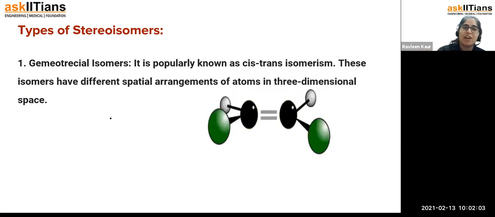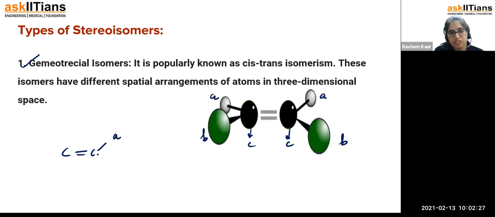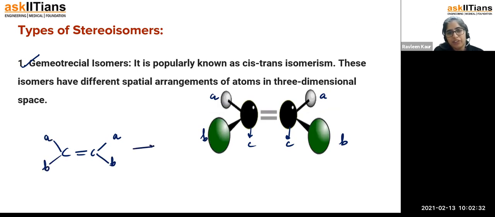Okay. Now, this is another type of stereoisomerism, which is geometrical isomerism. You can see from here how the bonds are vibrating. So let us say this is carbon, this is carbon. So C double bond C is there, and let us say this is A, B, and this is also A, and this is also B. So if it is A, B and A, B in this manner, right? I'm going to try to make another isomer of it.